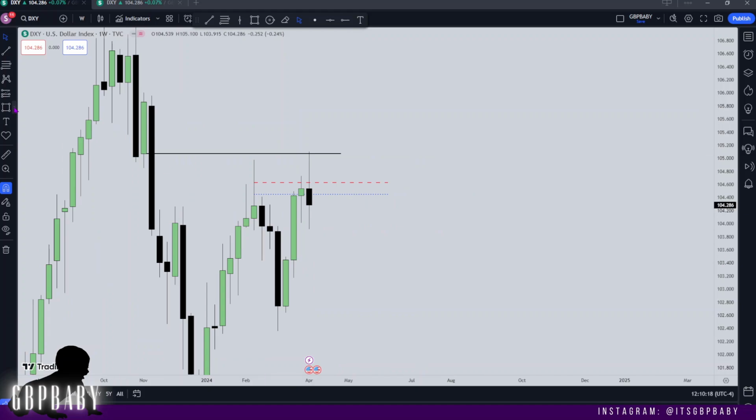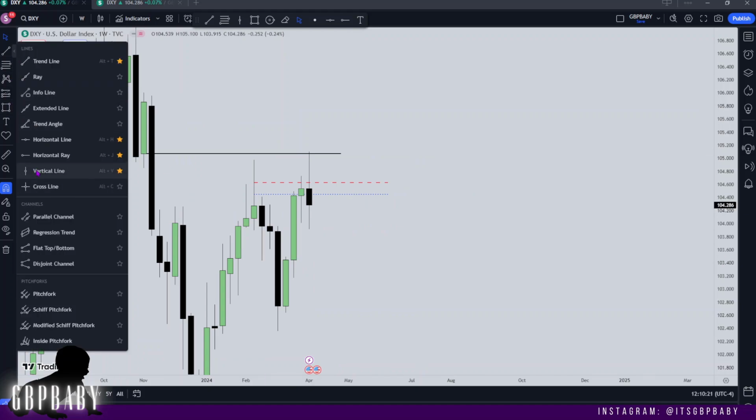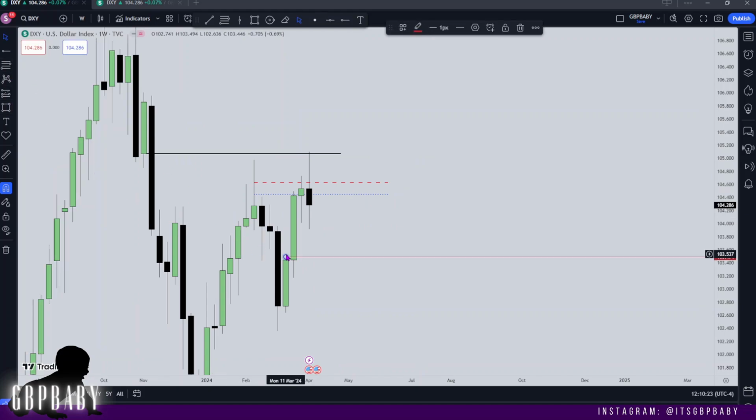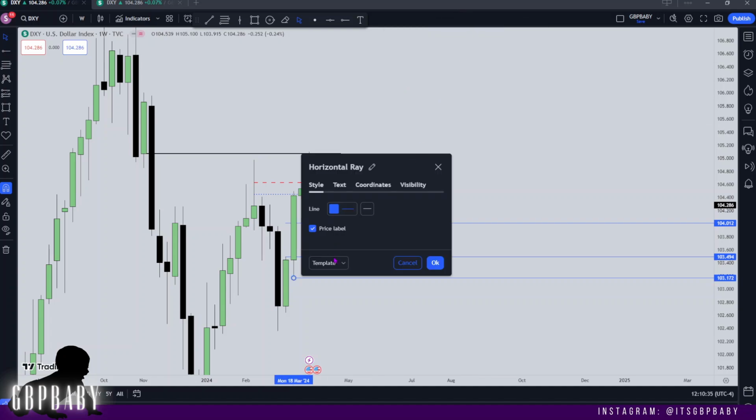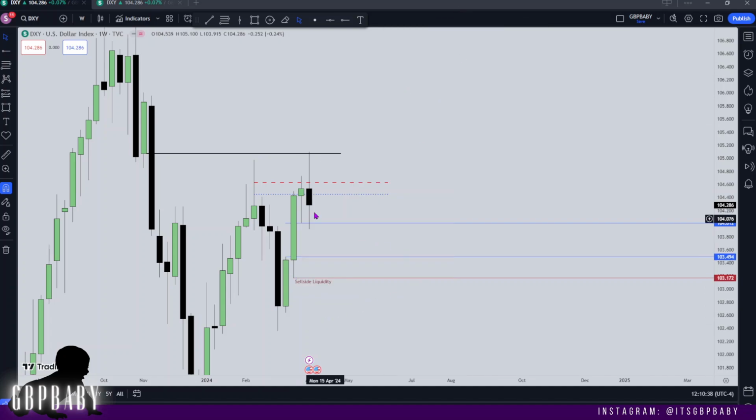And then obviously we have this massive fair value gap down here to trade into. So I'll just mark that out. We've got the low of it here, and I'll mark it out in blue. And we've got the high of it here. So I'm watching for price to start trading down into this. It would be nice to see if we can take out this week's low. So that's also a draw on liquidity, and if you've watched my IPDA data range video, you'll know about that. But generally speaking, I've got my eyes set on this fair value gap.